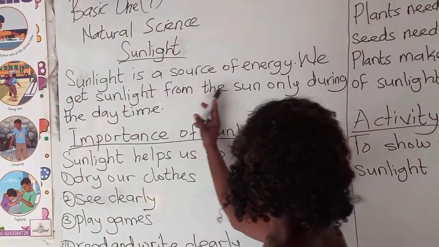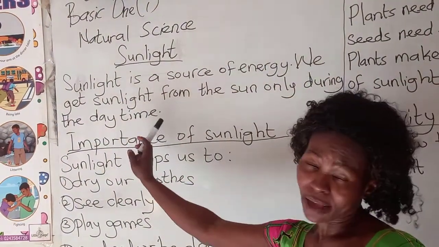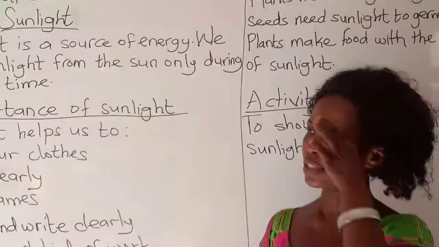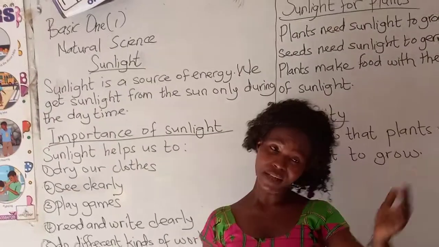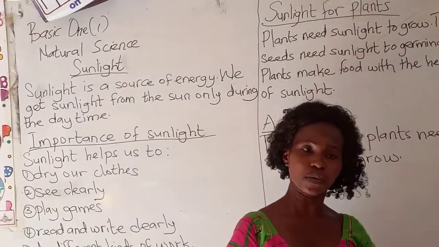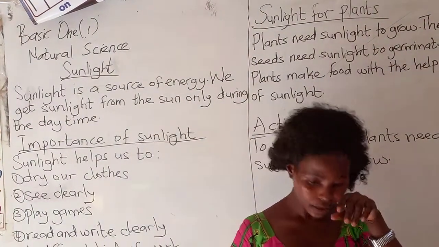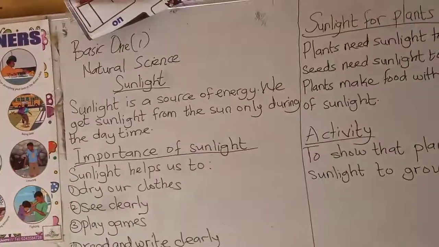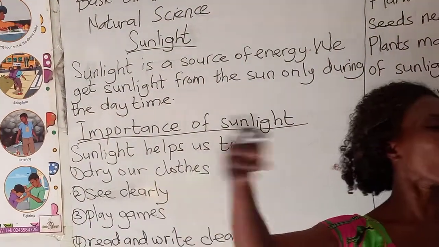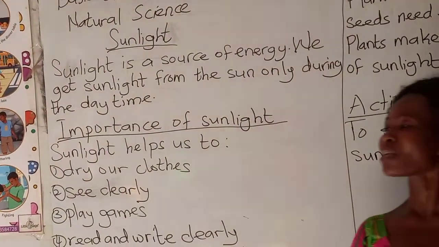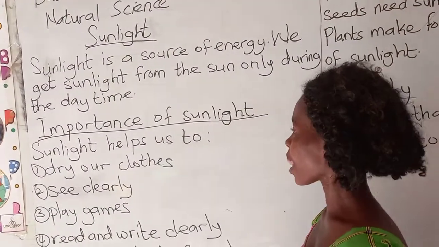We get sunlight from the sun only during the daytime. Only during the daytime, and we get what? Sunlight. In the night, we get a different thing. But during the daytime, we only get sunlight. Now, sunlight helps us in so many ways. Let's look at the importance of sunlight.